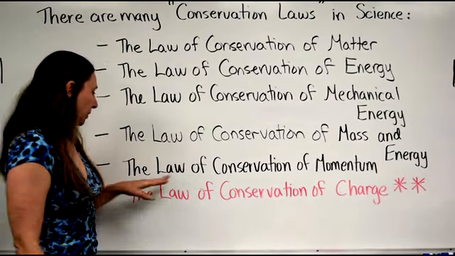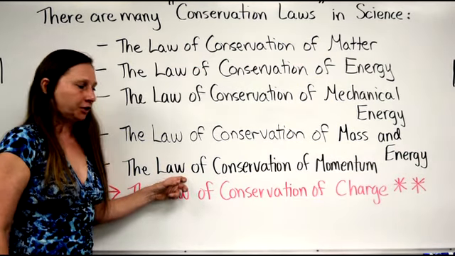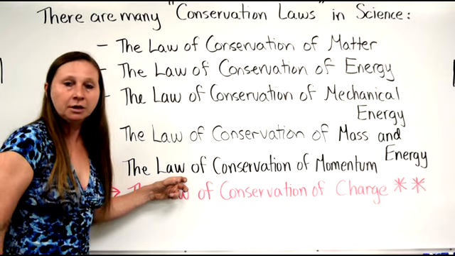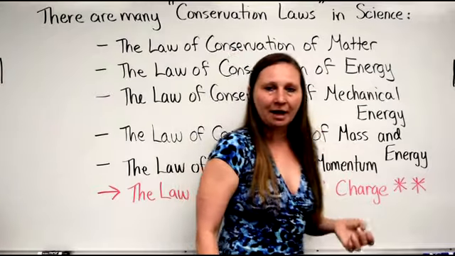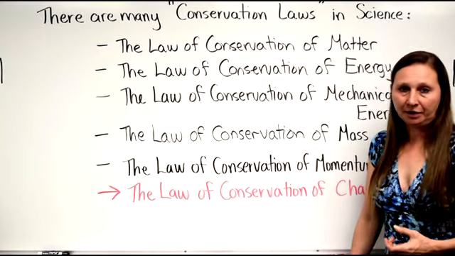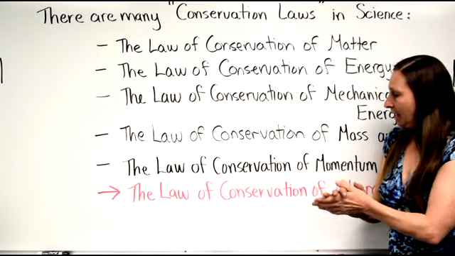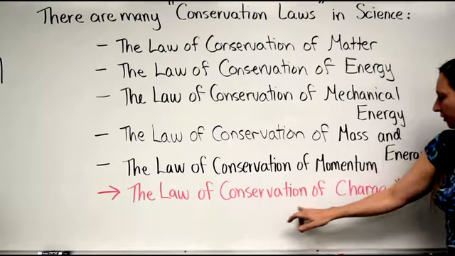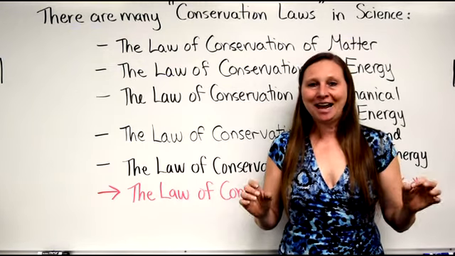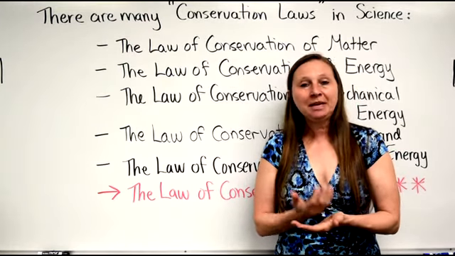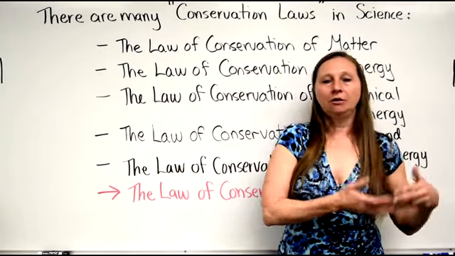In momentum and impulse, we have the law of conservation of momentum. And again, it has to be a frictionless system for the law of conservation of momentum to be upheld. But again, the total momentum at the beginning of an event is equal to the total momentum at the end of the event. Which brings me to the topic of this section, and that is the law of conservation of charge. And you guessed it, the law of conservation of charge states that the total charge at the beginning of an event is equal to the total charge at the end of the event.